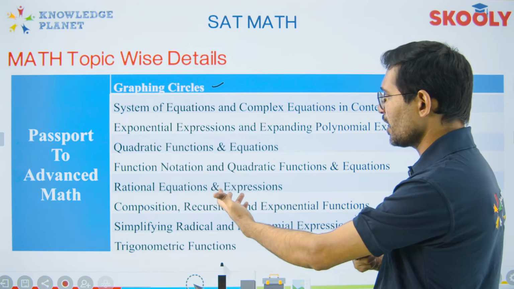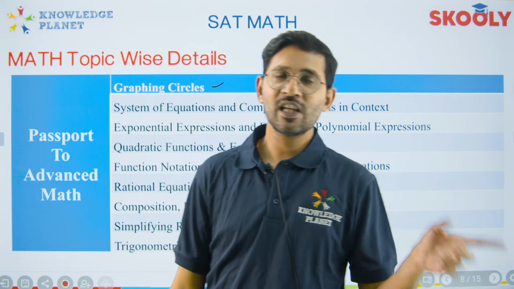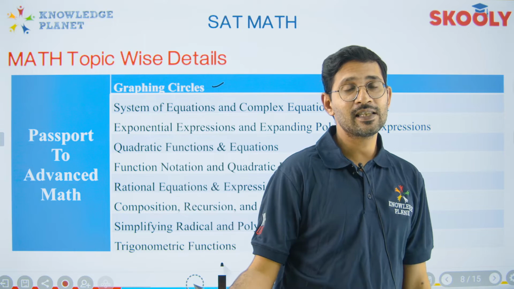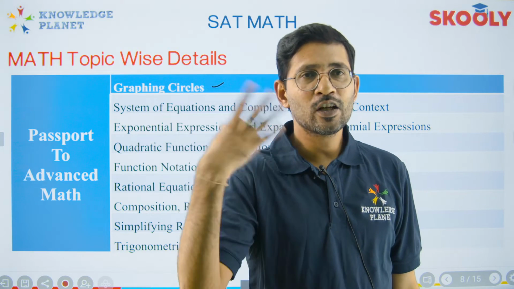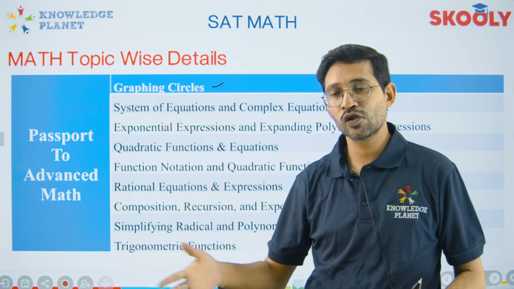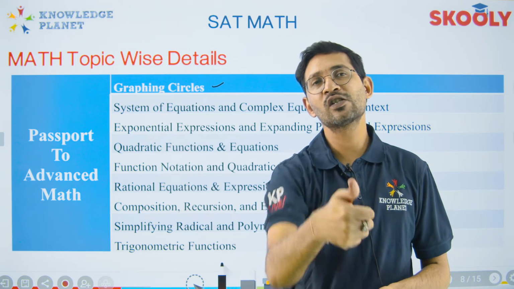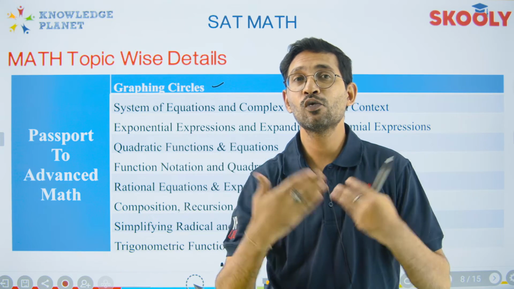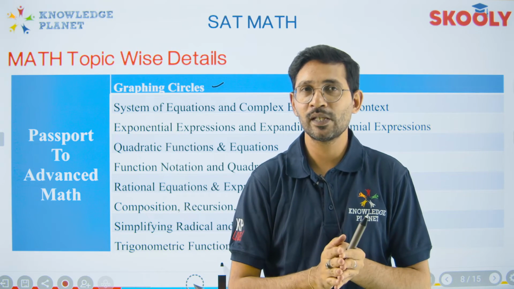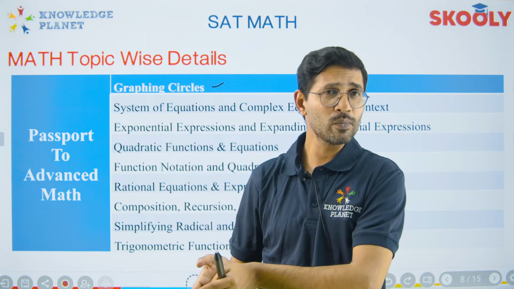So comes the quadratic, of course. How do we solve the quadratic? No one is going to solve the quadratic by perfect square or something, either the factors or simply the formula method. SAT has this habit of sometimes asking a direct question on a quadratic equation with 4 options which you don't have to solve, but just looking at that square root, you will understand that it has to be solved through the formula. You don't have to waste time trying to split it, because it will never be split, since that question needs to be solved through the formula method.